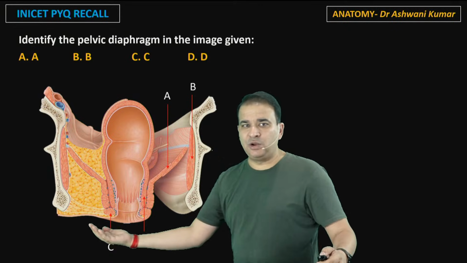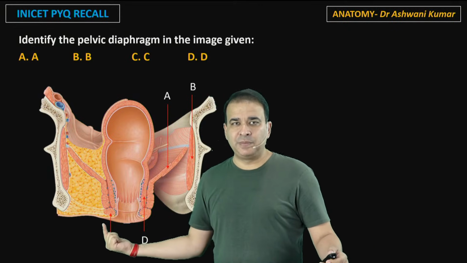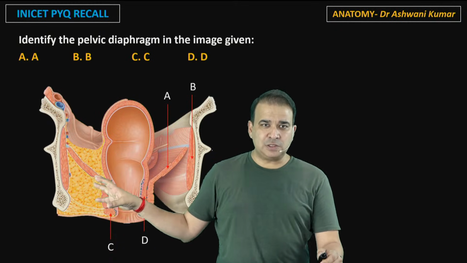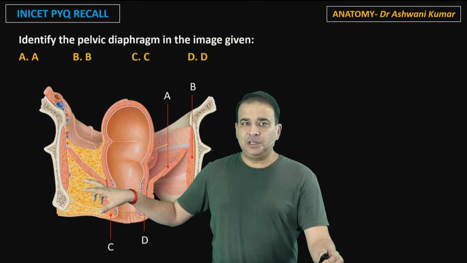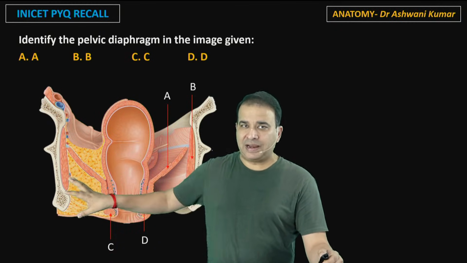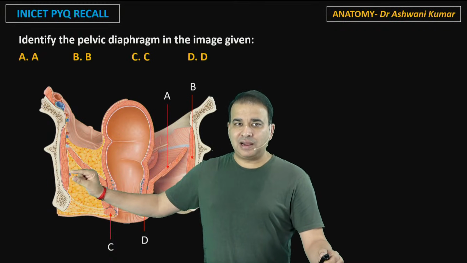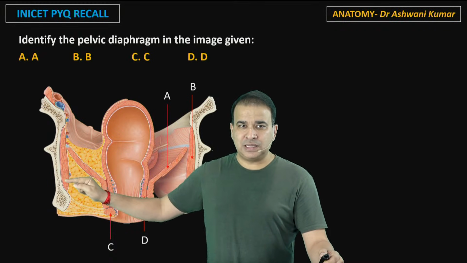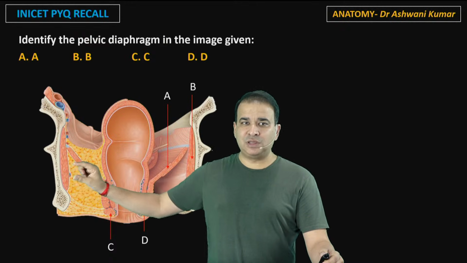The base is towards the skin on this side. Look at this, the base is just by the skin itself here. And because we are looking at this picture, I should tell you one thing: the main content of the ischio-rectal fossa is fat. We do have a pudendal canal. Guys, can you see that on the side here? I hope you can see that. There is a pudendal canal present on the side here.